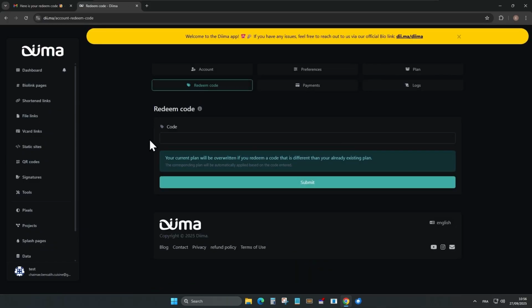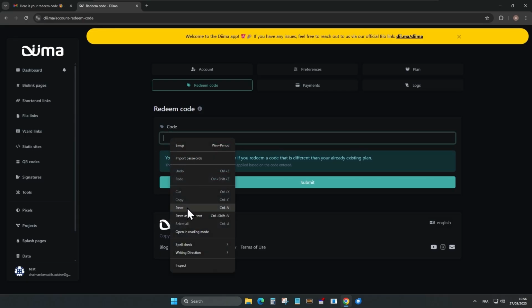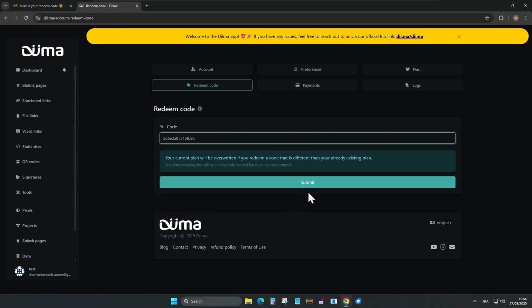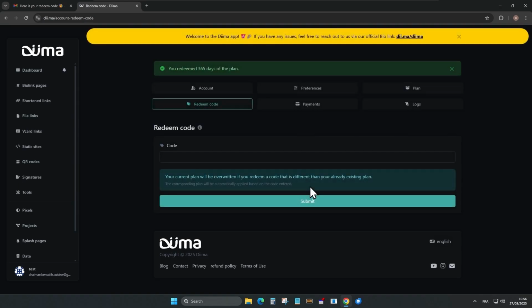Step 7. Paste the copied code into the text field. Click on Submit. And that's it. Your premium plan is now activated.